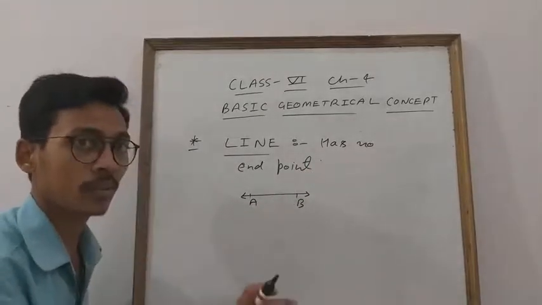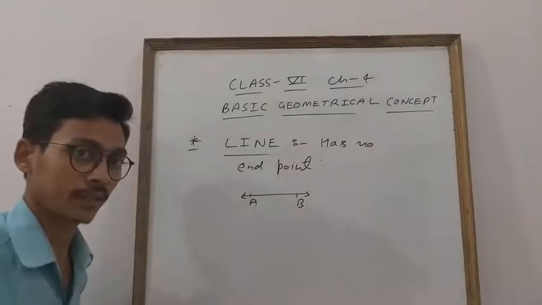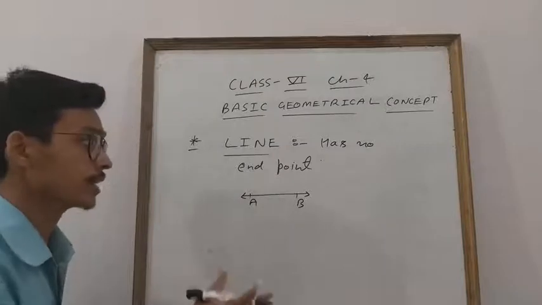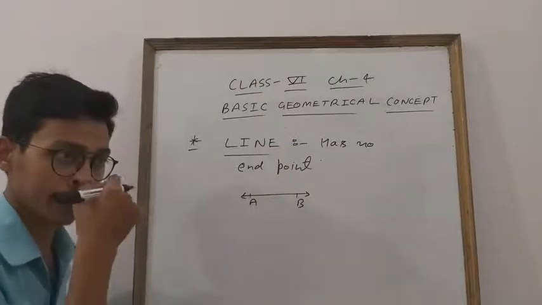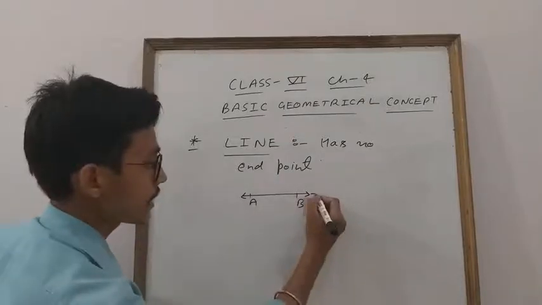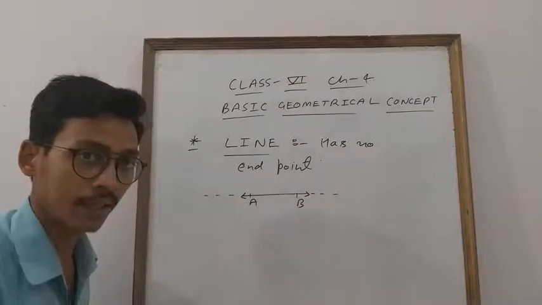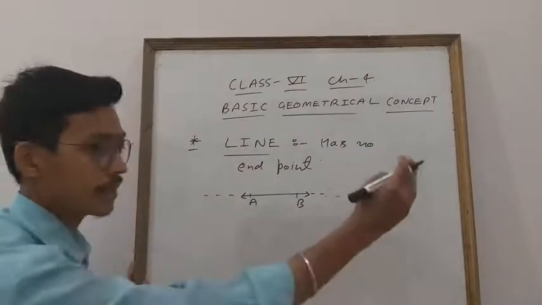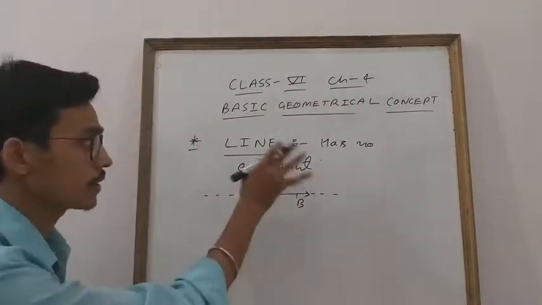Simply, if anyone asks you, they will say that a line has no thickness, it has only length. But if anyone asks deeply, you will say that a line has no end point. What is the meaning of this? No end point means a line has no fixed point. You can increase the length toward the B side and you can also increase the length toward the A side. So you can increase toward the B side endlessly. So this is our line.